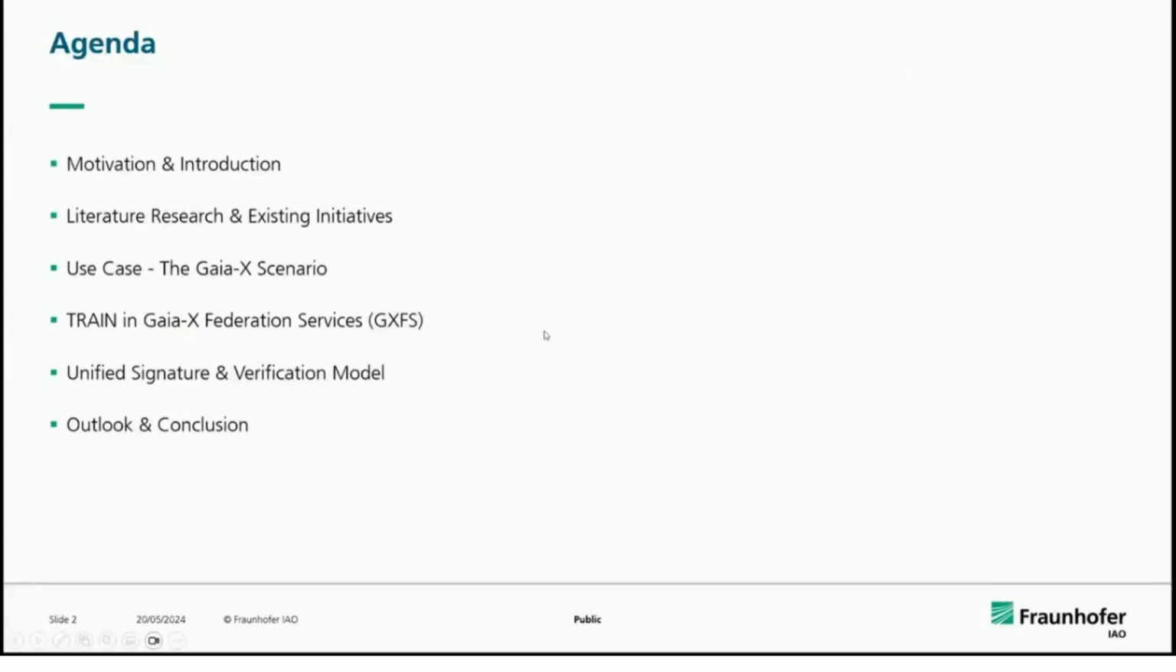Great. So the agenda goes like this. It starts with the motivation and then an introduction, followed by the existing initiatives and the literature research. Then we present the use case, which is a Gaia-X scenario. Then we present our architecture of TRAIN and how this can be used in Gaia-X Federation Services, and also the unified signature and verification model. We end with an outlook and conclusion of the chapter.